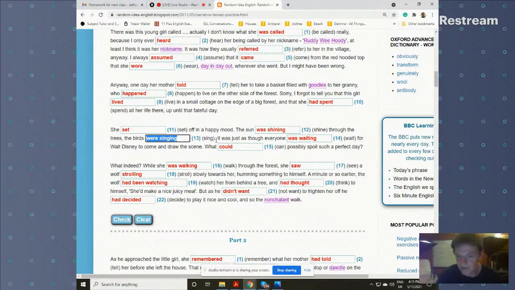It was just as though everyone. Now, he could have said were waiting, and I recommend were waiting. It is the subjunctive form, but he hasn't.